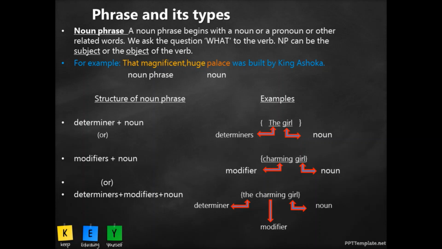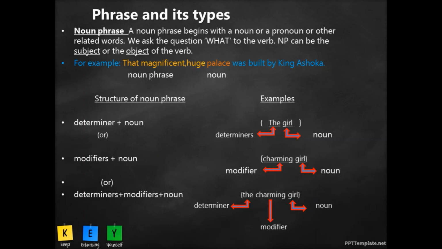What we need to do is we should ask the question what to the verb used in that sentence. I'll repeat that. We ask the question what to the verb used in that sentence. Noun phrase can be the subject, that is in front, or the object of the verb.